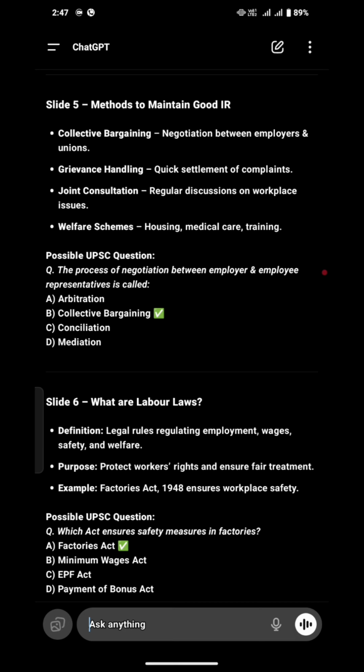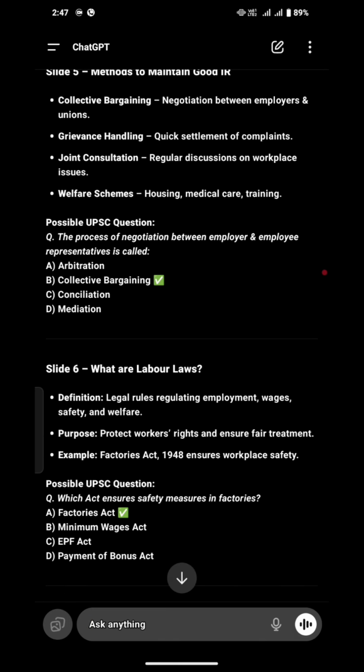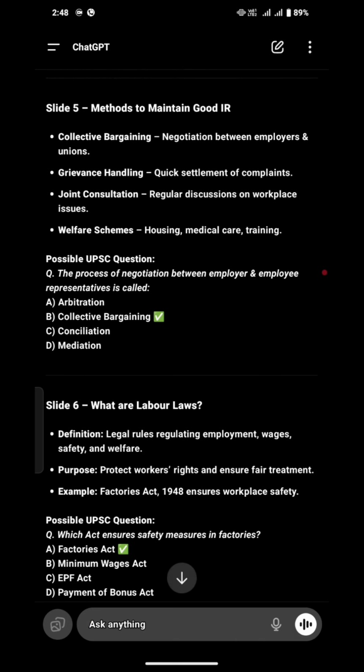Grievance handling, we know very well what it means: quickly settling the complaints that come to you, to free yourself from disputes that might come in the future. Joint consultation means a regular discussion on workplace issues. When employers and employees come together in one place and discuss the surroundings where they work, what the problems are, what can be done for future benefits, and what things need to be updated for the ease of work for the workers.